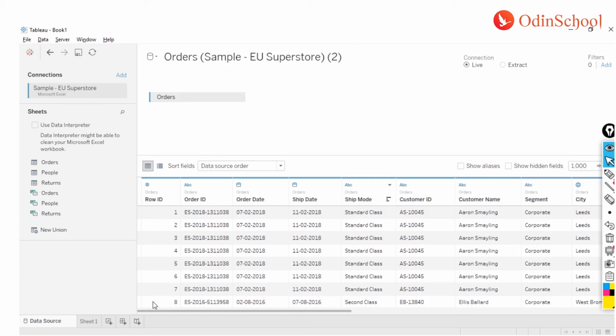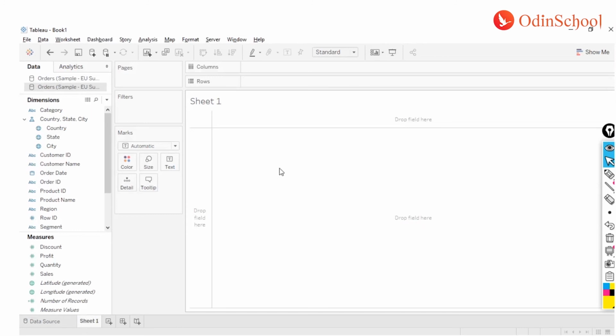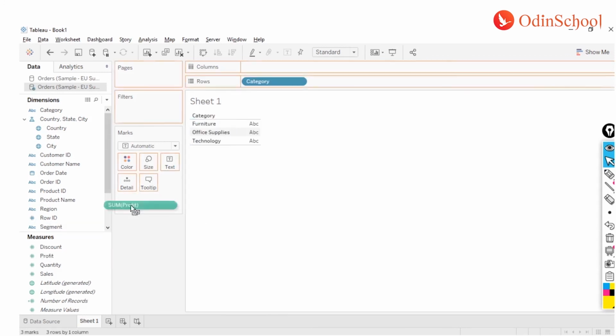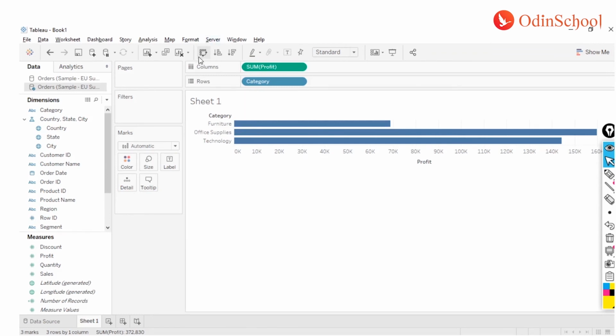I'm just going to leave it over here with this one, and then we can move to our sheets, which is this place. In the sheets, now you are ready to go. You can create your worksheets, you can create your visualizations, and so on. For the simplest example, I can just drag and drop one category. It may take some time because it's the first time I'm creating a connection, and boom, my chart is ready.